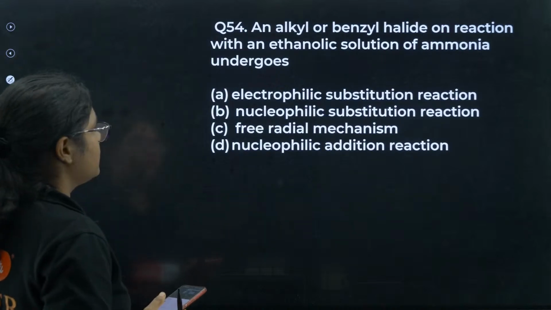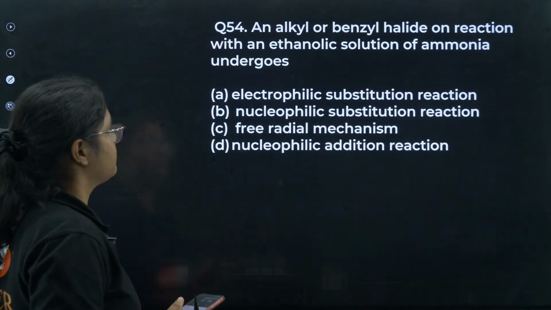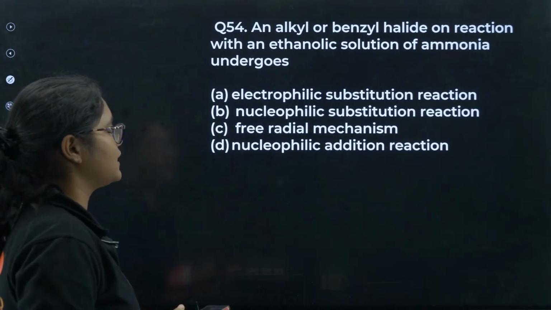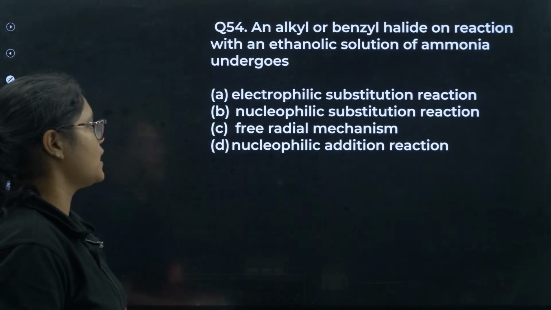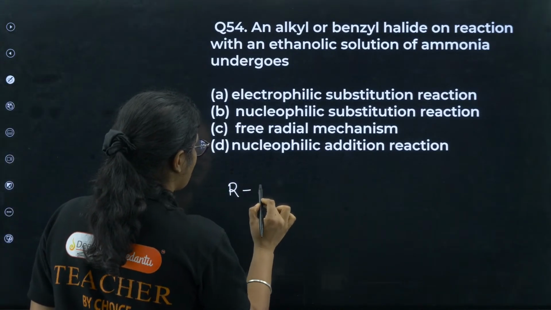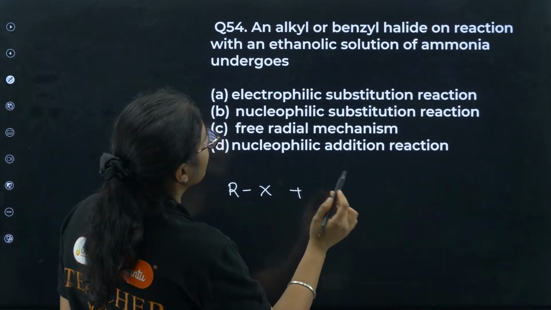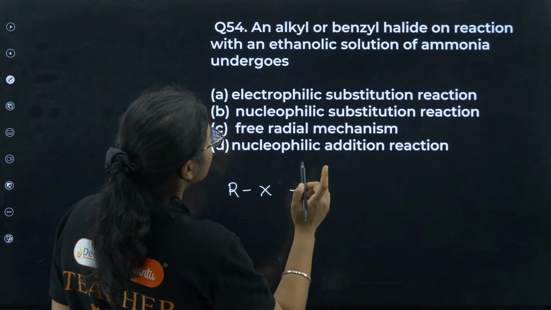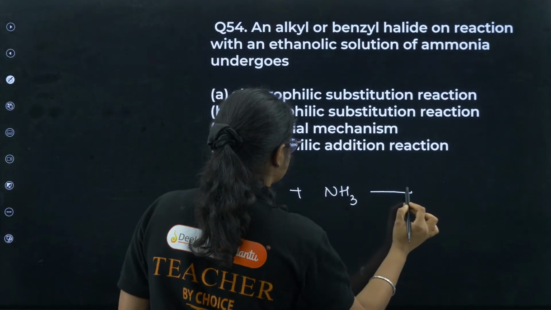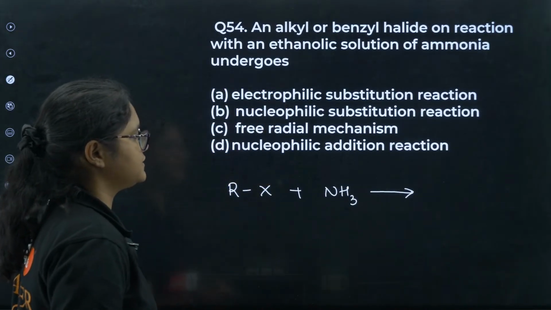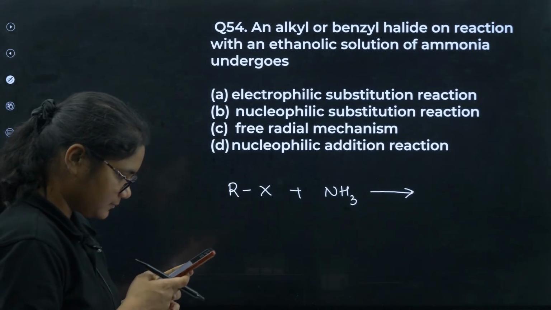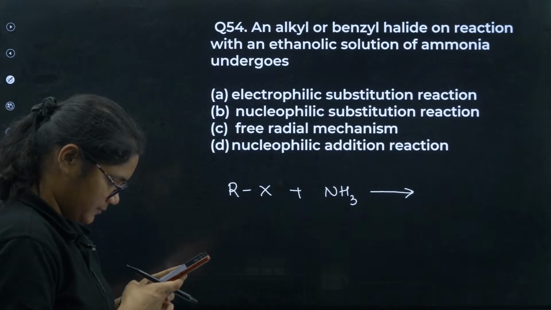Yes students, very good. Let's go to the next question, that is 54. An alkyl or benzyl halide on reaction with an ethanolic solution of ammonia undergoes... So you have one alkyl or benzyl halide, RX, and it is reacting with an ethanolic solution of ammonia. So generally it is like an ammonia reaction. So what type of reaction is this?